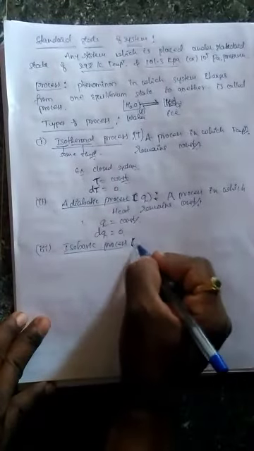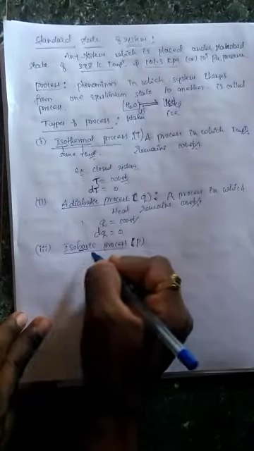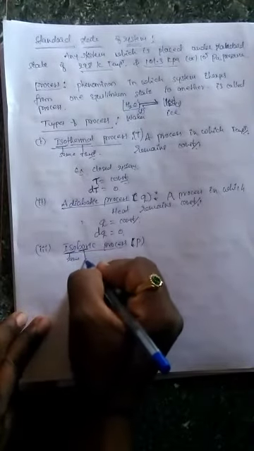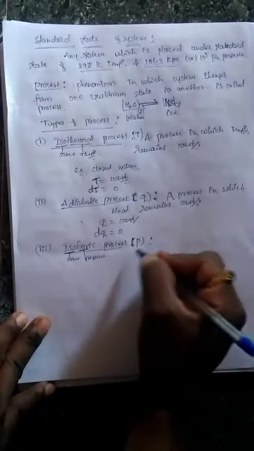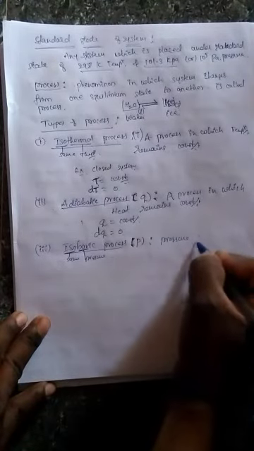So isobaric means pressure. You know bar is a unit to measure what? Pressure. And iso means what? Same. So isobaric means a process in which pressure remains constant.